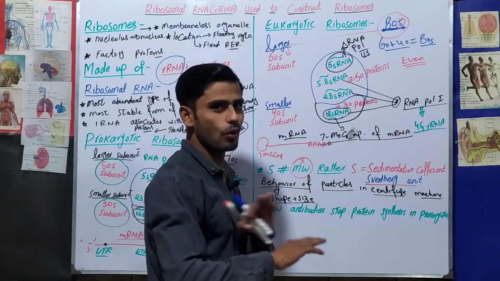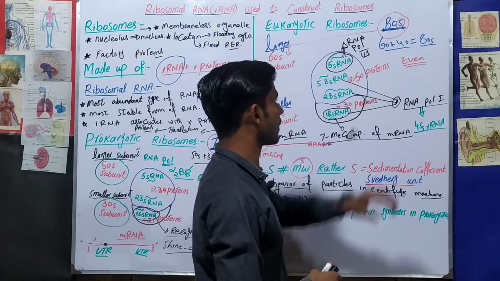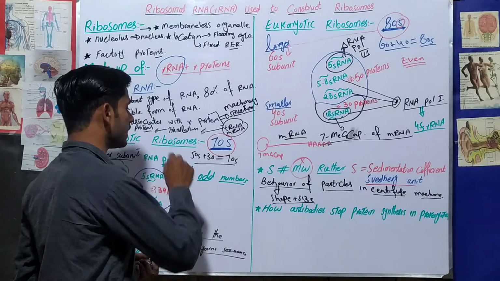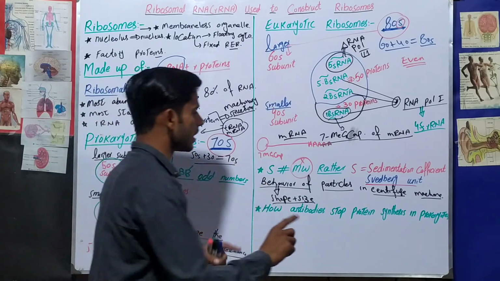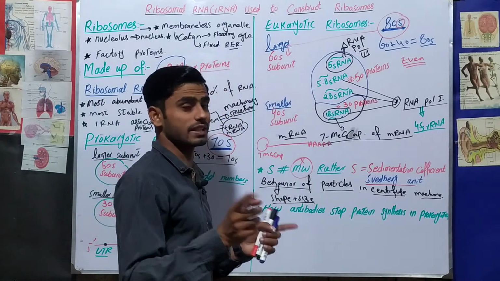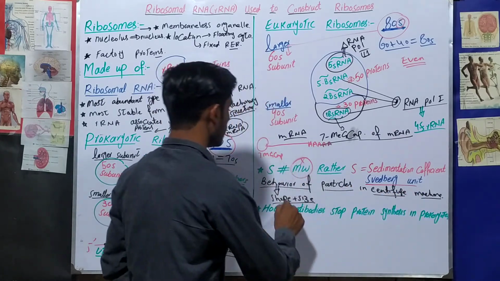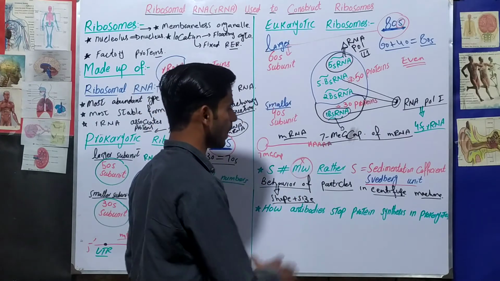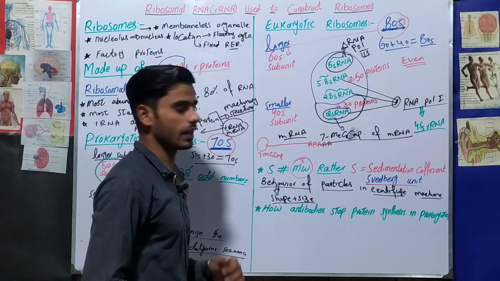Therefore, there is no addition of these values. There is no addition of 60 plus 40. There is no addition of 50 plus 30. If there were addition, then 50 plus 30 would become 80. But here there is no addition, because this is not a molecular weight. It is a behavior of particles in a centrifuge machine that is determined by two things, shape and size. Okay, now I think this is understandable for you. It was a big confusion for you, I can understand.